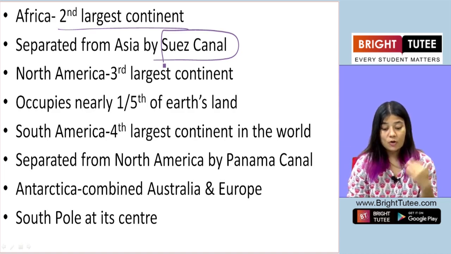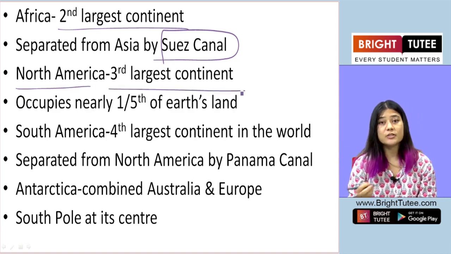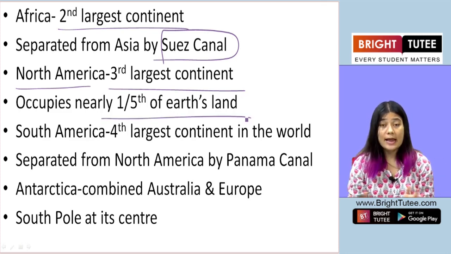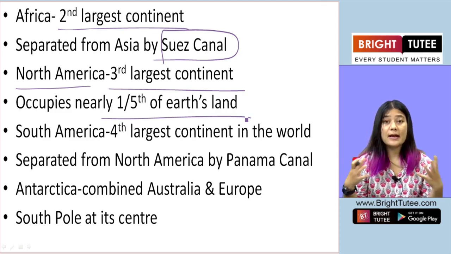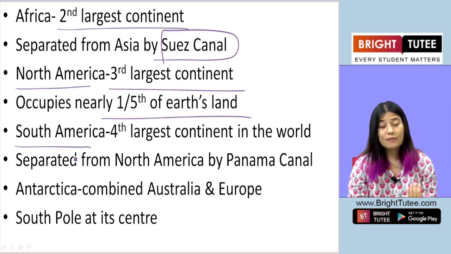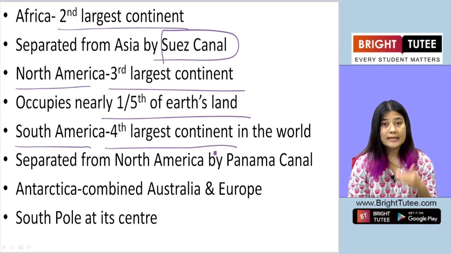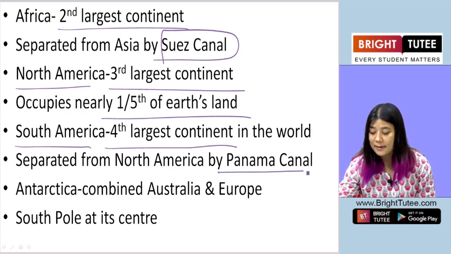Now North America. North America is the 3rd largest continent in the world. It occupies nearly 1/5 of the Earth's land mass. So North America is quite big. Now let's look at South America. South America is the 4th largest continent, and it's separated from North America by the Panama Canal.